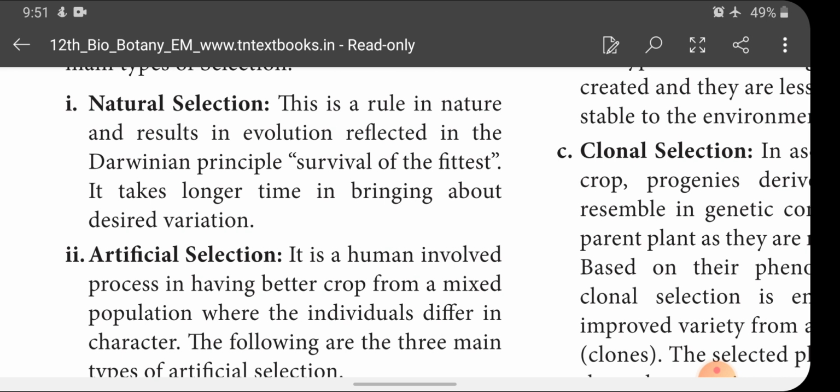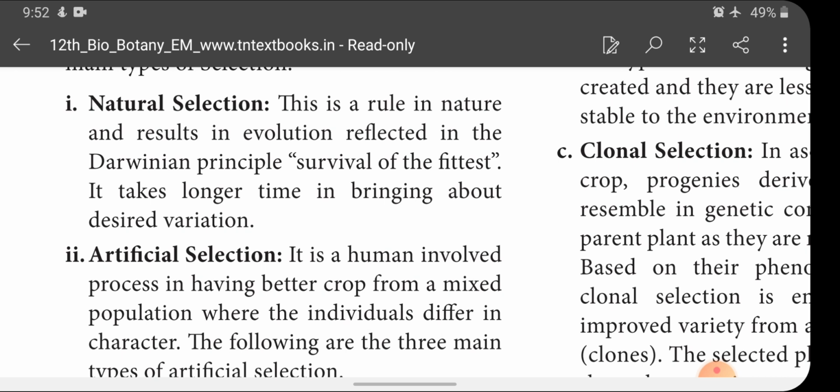So this is a long procedure. It takes a long time duration. That is what is meant by survival of the fittest, which you know very well. Usually all organisms produce their own young ones to perpetuate their species on the earth, but their rate of reproduction is enormous. If it goes like this, there will be a competition among the animals. So what will be the result? There is a struggle for existence.